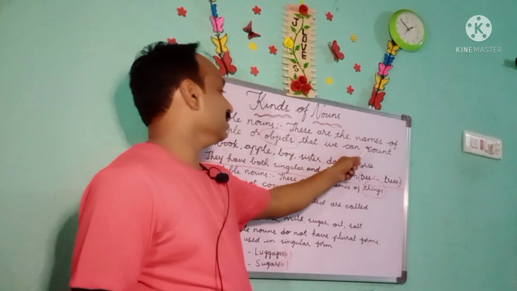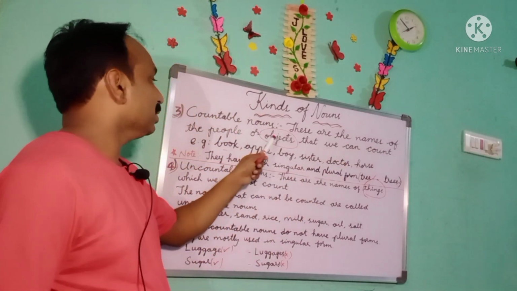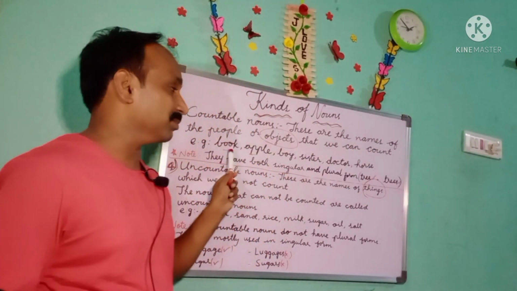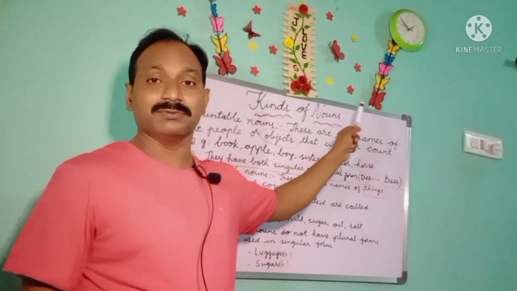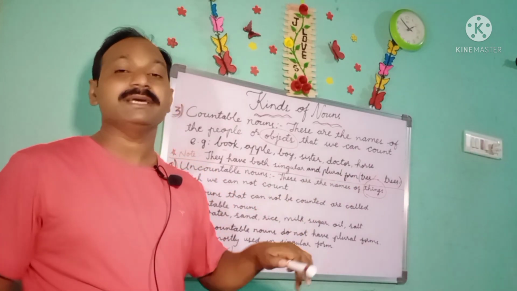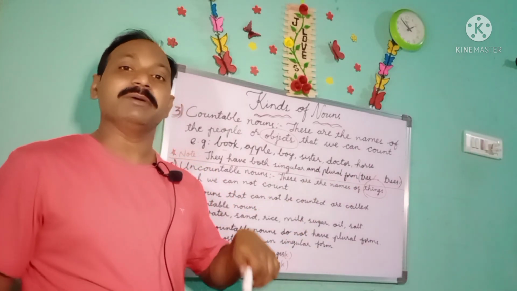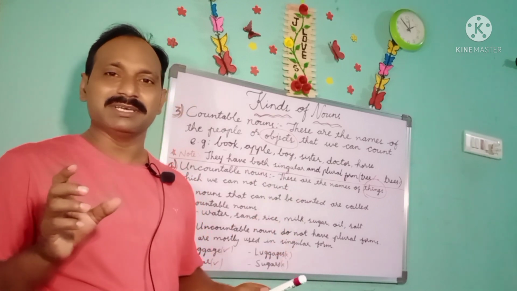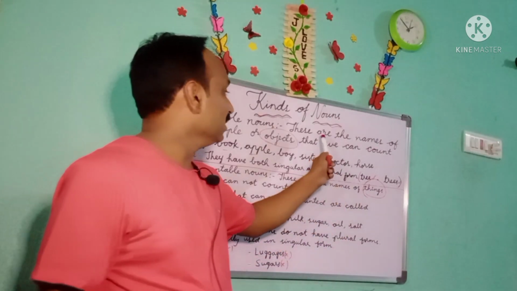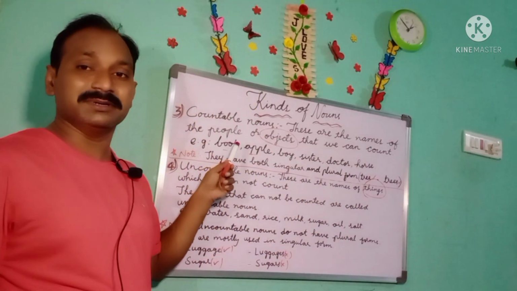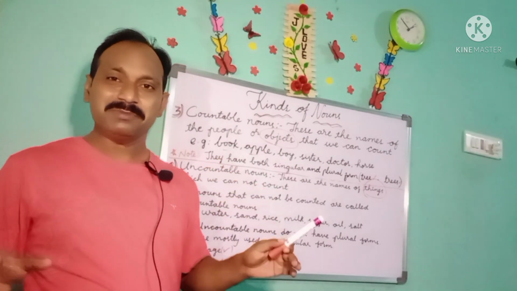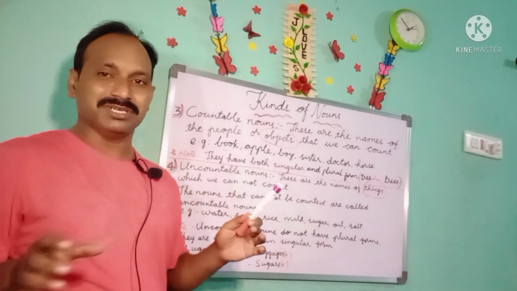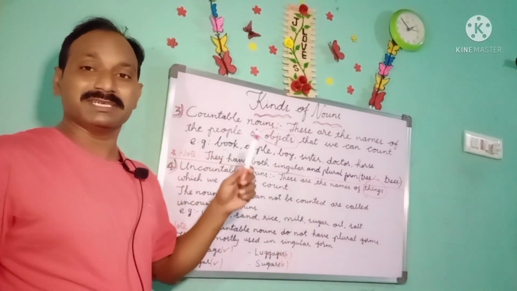These are the names of people or objects that we can count. So these are the names of people. Names means a set of words. People are known by their name. Animals are given names, people are given names, and all things are given some name. Names means some words. Who are the people? People are the human beings. In general, we call human beings people.